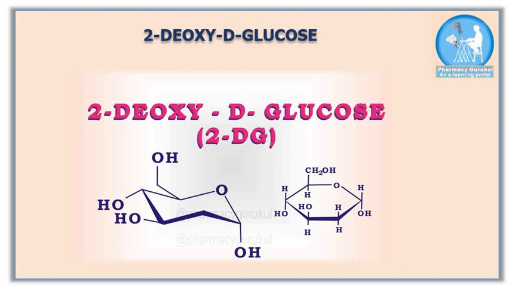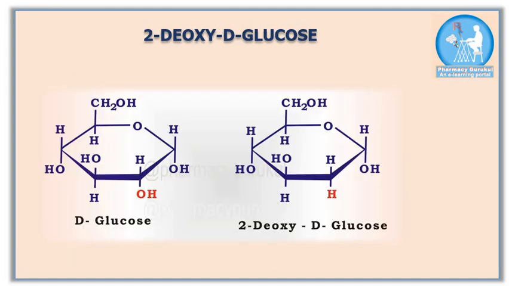Last year in the month of April, during the first wave of the pandemic, our scientists from the Institute of Nuclear Medicine and Allied Sciences started conducting laboratory experiments with the help of the Centre for Cellular and Molecular Biology, situated in Hyderabad, and found that this molecule works effectively against SARS coronavirus 2 and inhibits viral growth. First, let's discuss its generic name, deoxy-D-glucose.